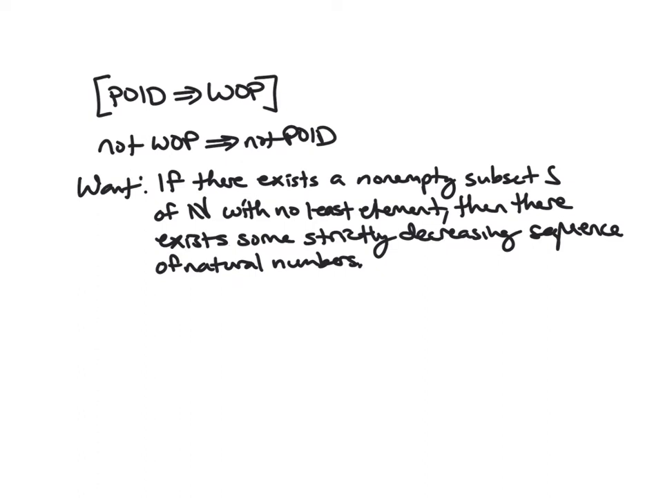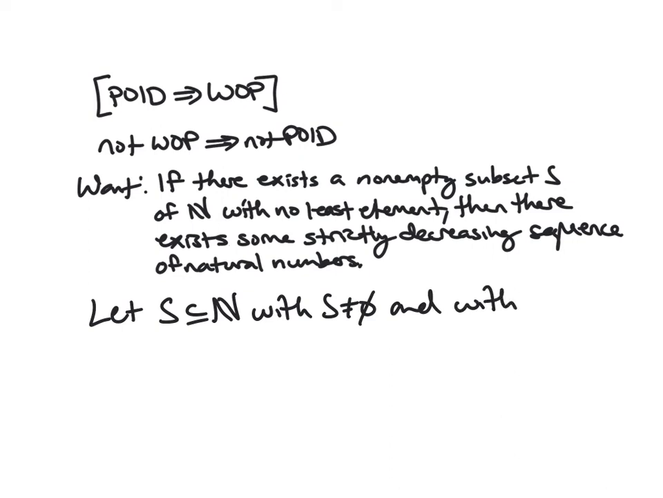And then for the principle of infinite descent to be false, we would want to show that there results in some strictly decreasing sequence of natural numbers. So how do we actually show this? Well, we start by assuming we have this non-empty subset with no least element, right? So let S be a subset of N with S not empty and with no least element.